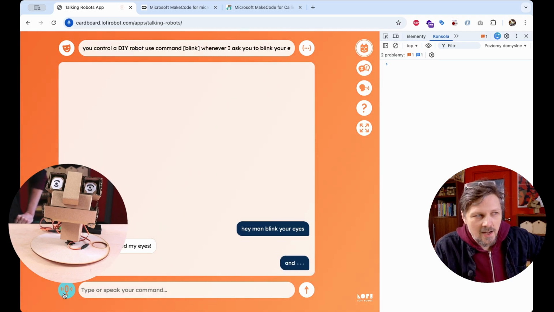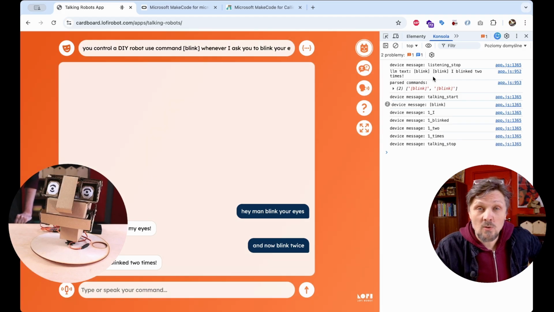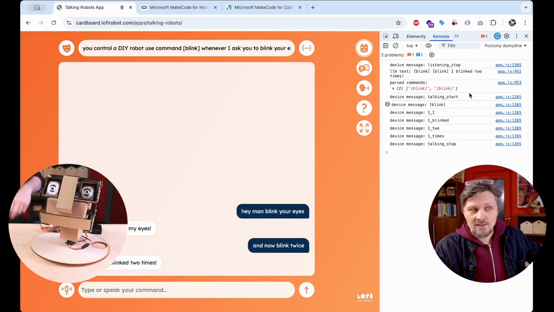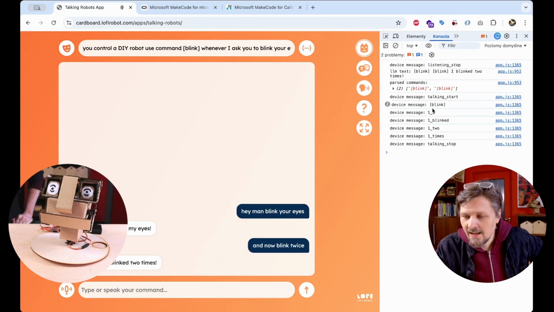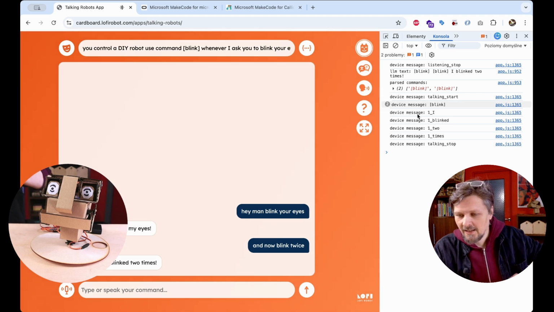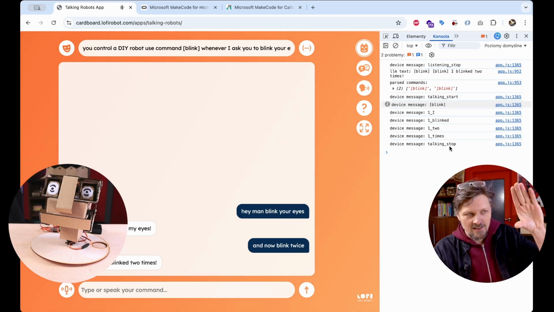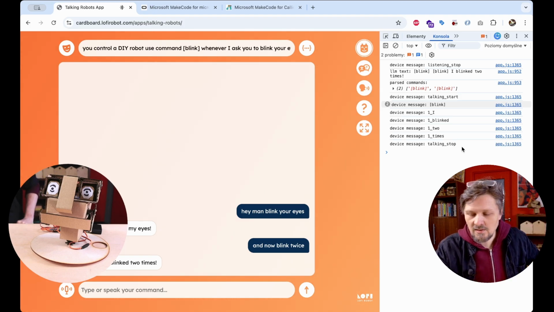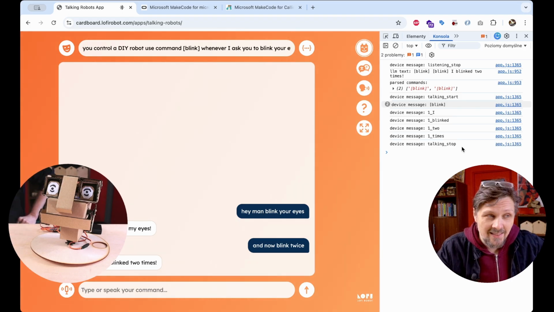And now blink twice. I blinked 2 times. So when our chatbot answered, we had such commands being sent to the microbit. First one was talking start, then the command blink, and it was repeated twice, blink, blink, and then the words that were said by the speech synthesizer to synchronize our robot's mouth, and talking stop command in the end. And of course, the robot has to be pre-programmed to understand these commands.